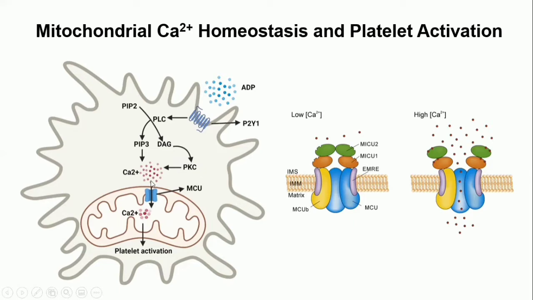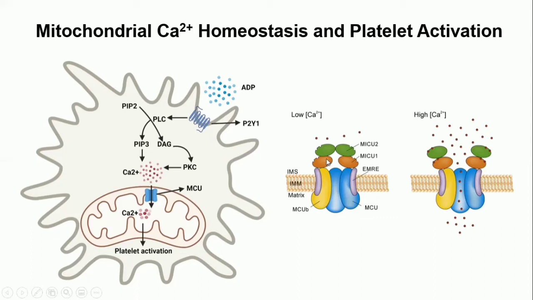The high calcium concentration in the cytosol is buffered by mitochondria, via the mitochondrial calcium uniporter complex, which is composed of many different subunits. MICU1 and MICU2 are the gatekeepers, and EMRE is the positive regulatory subunit of MCU, while MCUB is the negative dominant subunit of MCU.